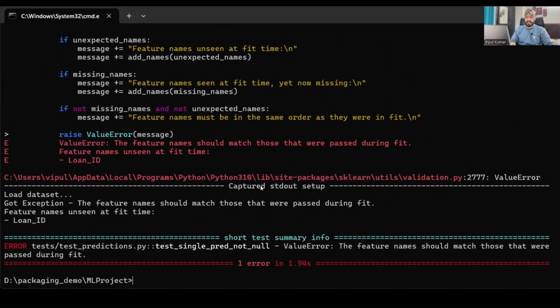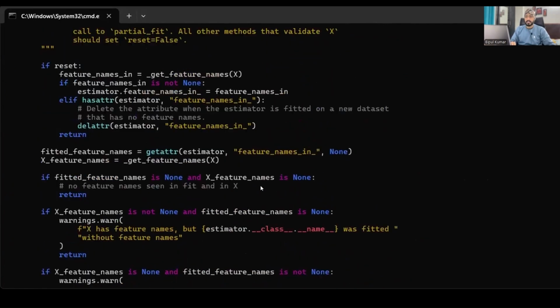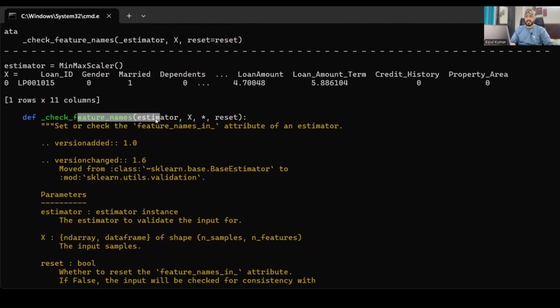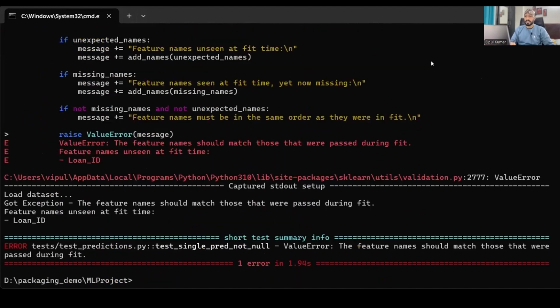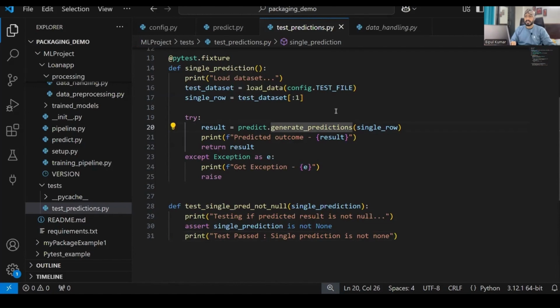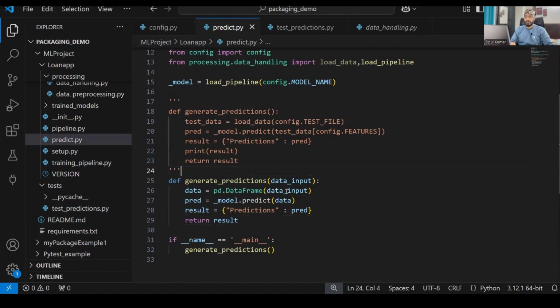So still we are getting the error. Why are we getting the error? Because if you see the feature names, it means the feature names are not the same as they were during training. Obviously, because here we are just accessing a single row and feeding that single row over here. We are not defining any feature names. So let's define the feature names over here.